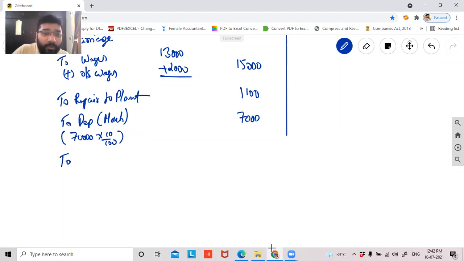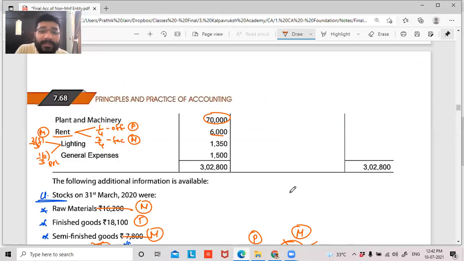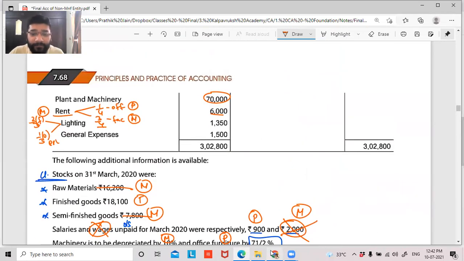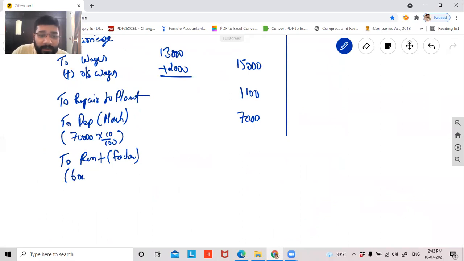Then to rent, bracket factory. If you see, rent is totally 6,000, guys. 6,000 is total rent. In that, 3/4 is factory. So 6,000 into 3 by 4. How much is it? 4,500.